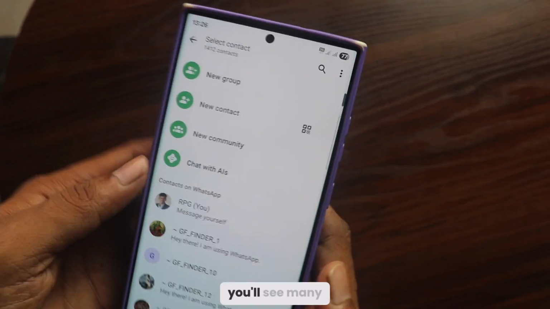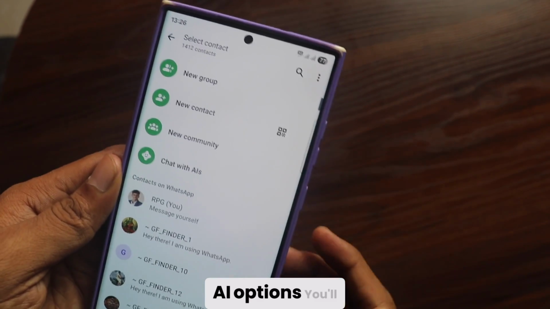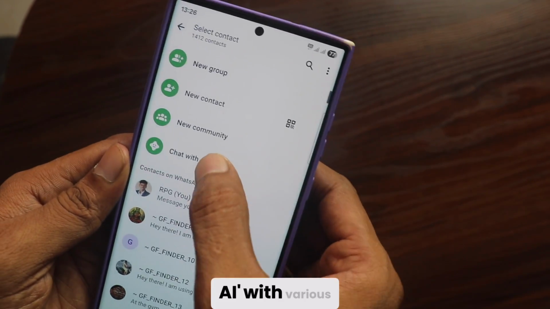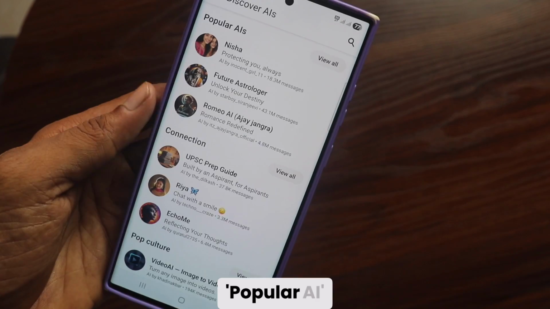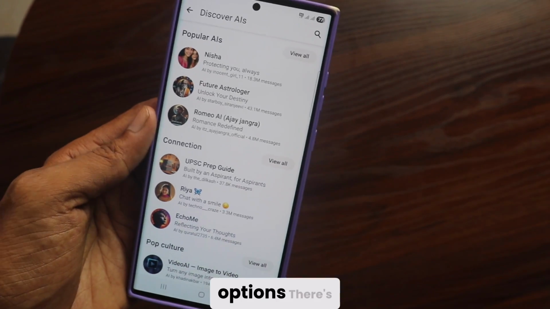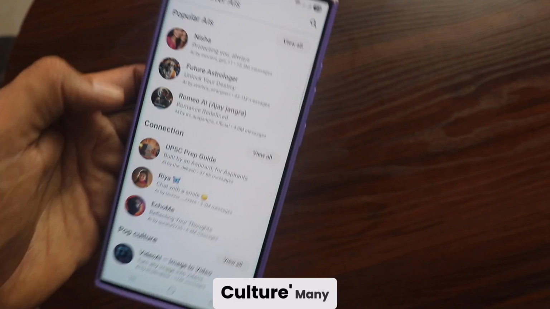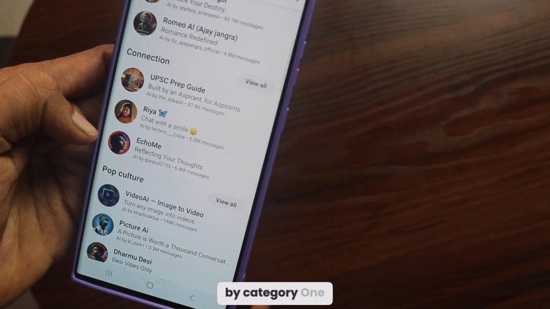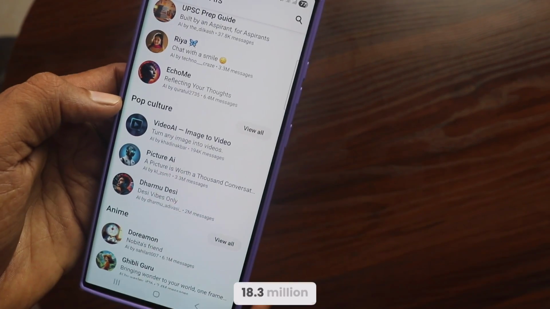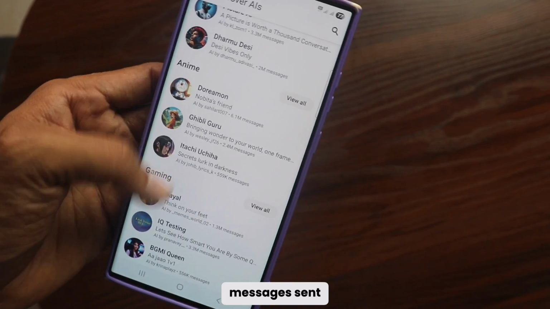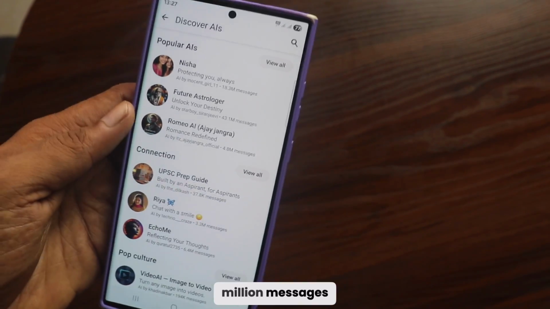When you click it, you'll see many AI options. You'll see Discover AI with various categories. In Popular AI, you'll find several options. There's also Connection Makers and Pop Culture. Many AIs are listed by Category 1. Popular AI has 18.3 million messages sent. Another has 43 million messages.